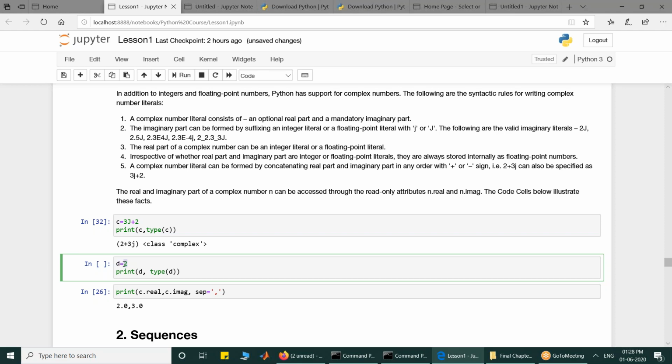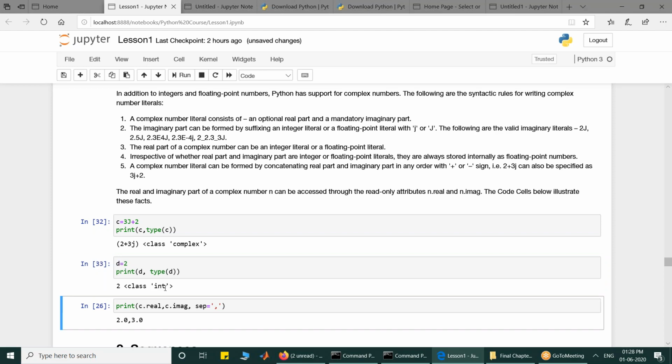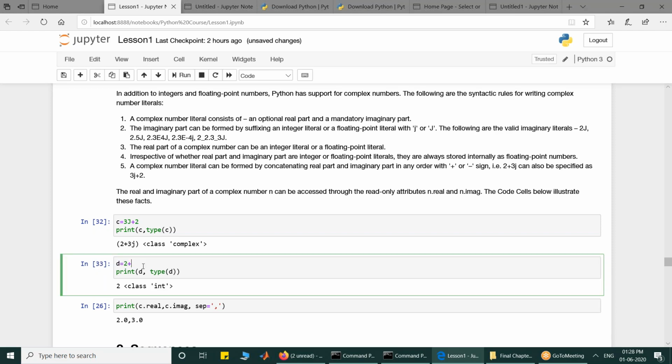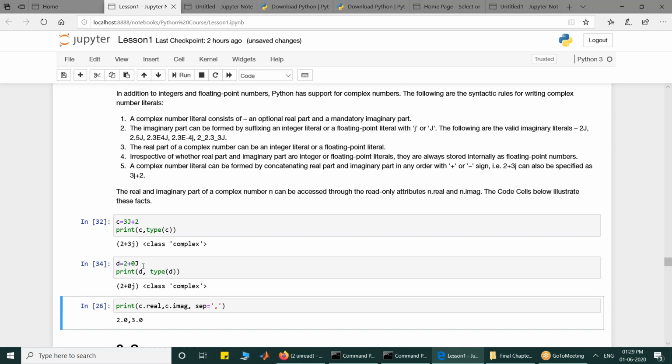Now quickly tell me how to make it a complex number. Look at the output first. It is 2, class is integer. So how to make it a complex number? Plus 0j. 0 is the imaginary part. So if I write it, it is 2 plus 0j. Now it is complex. You can either add it or you can also subtract it. You can also write 2 minus 0j.